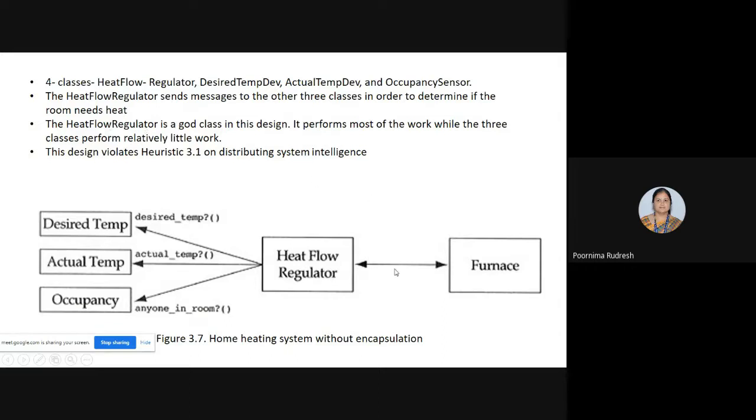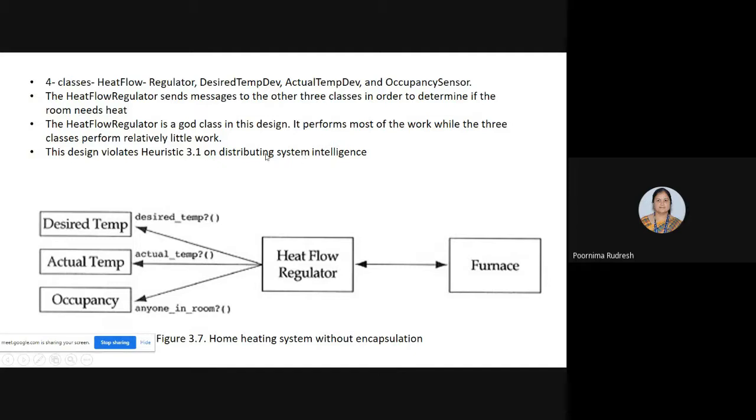So here, once again, the problem with this design is that it results in the guard class. Here, the heat flow regulator becomes the guard class in this particular design. Why? Because it performs most of the work when compared to the remaining three classes. It gets the information about the actual temperature, the desired temperature, and whether the room is occupied or not. So most of the work will be done by the heat flow regulator,